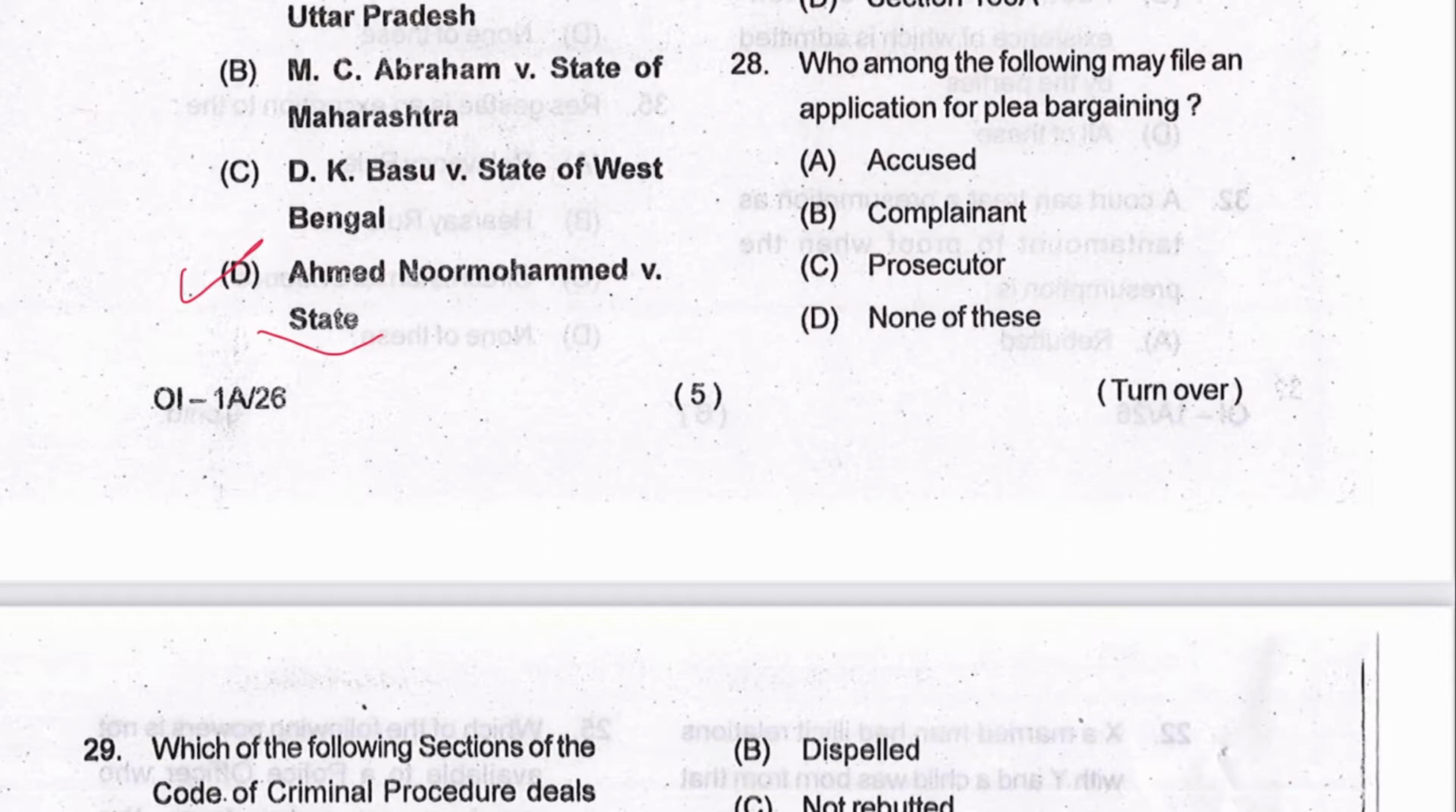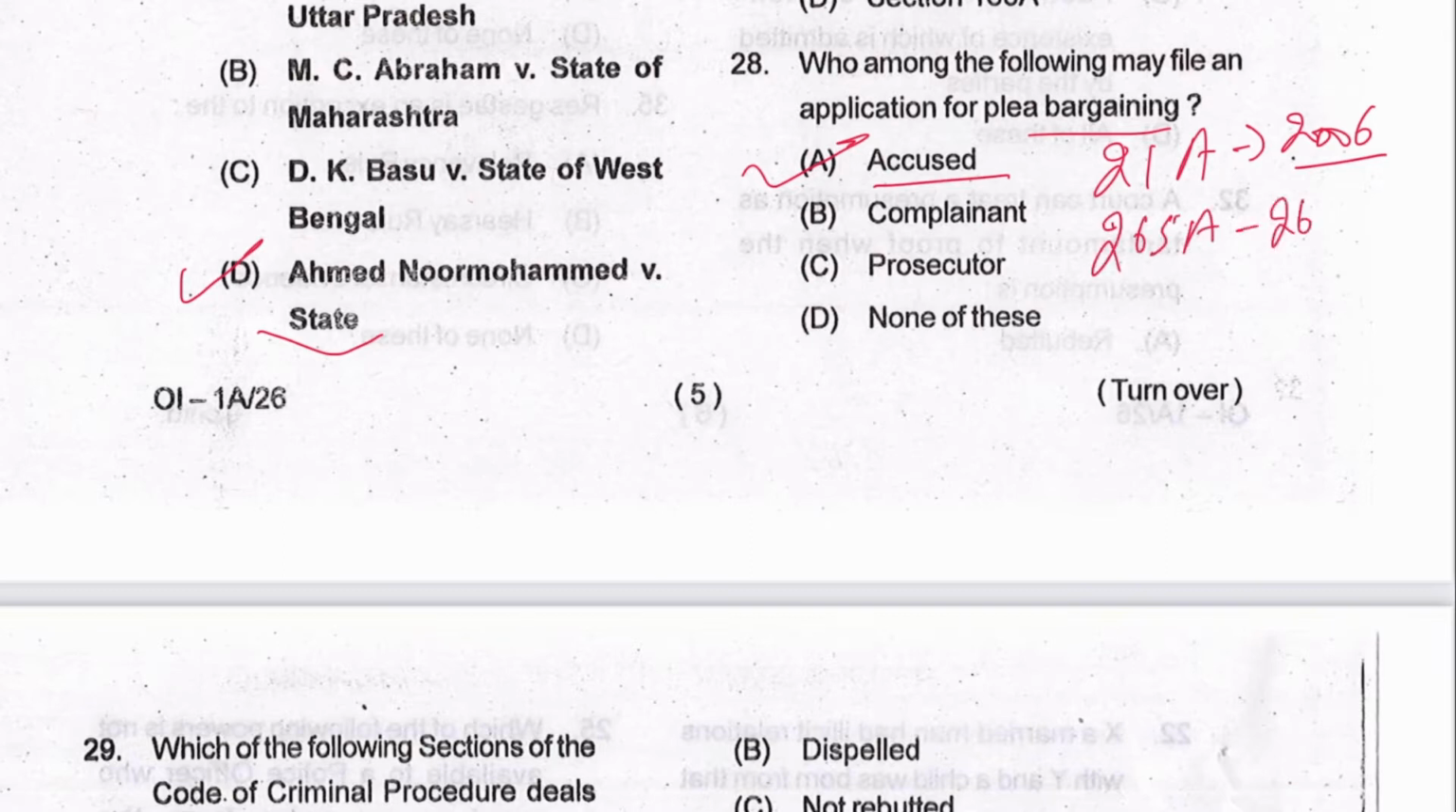Next 28. Whom the following may file an application for plea bargaining? Accused. A is the answer. Where is the provision? Chapter 21A, it came by the Amendment Act of 2006 and sections from 265A to 265L.